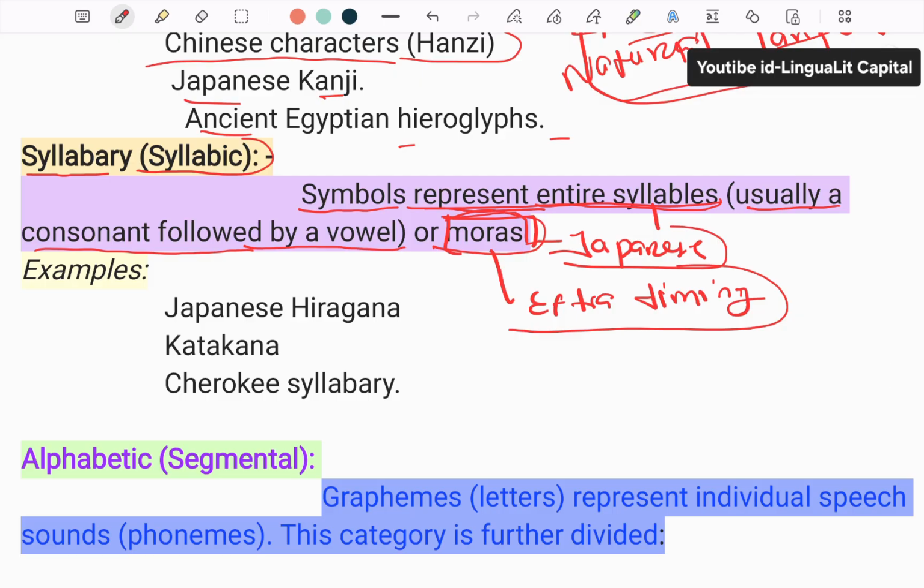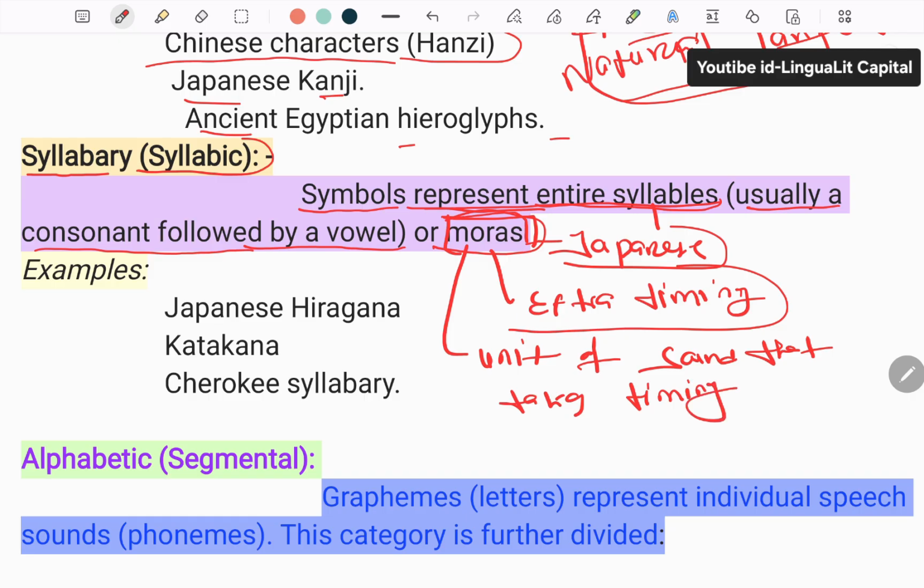When a syllable or a symbol takes extra timing in the sound or pronunciation of that word, that is known as a mora. The definition of mora is that a mora is a unit of sound that measures timing.